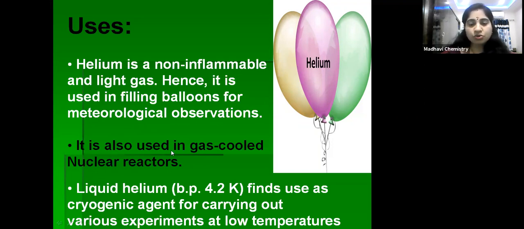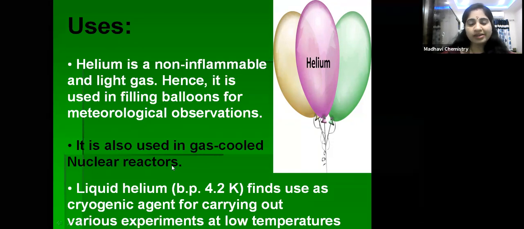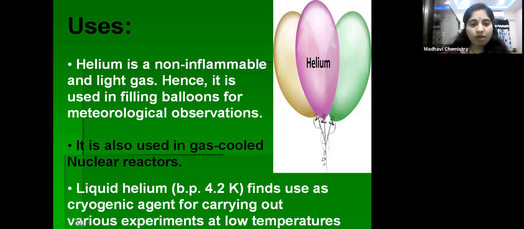It is also used in gas cooled nuclear reactors. And one more thing, liquid helium, as we have already discussed, has the lowest boiling point of known substances.